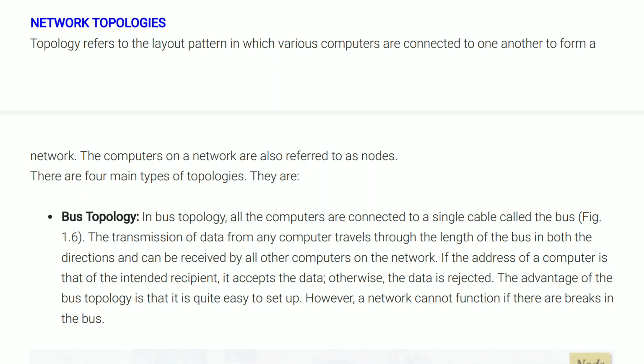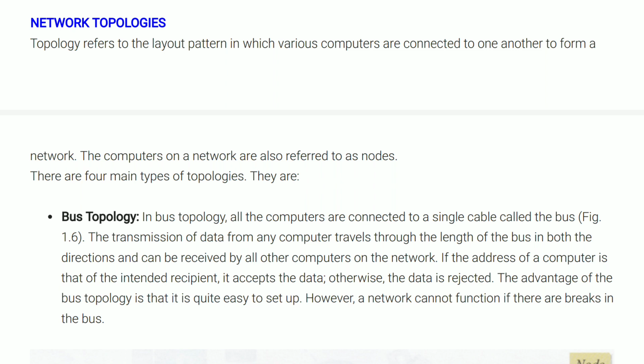or there may be, suppose, four or five systems or many more, and each system is connected to all the systems individually to form a network. And there are many more different layout patterns through which many different systems are connected to each other to form a network. These layout patterns can be referred to as topologies.